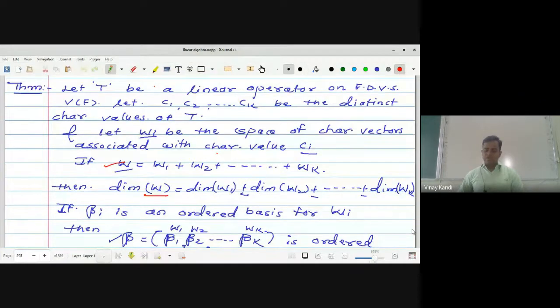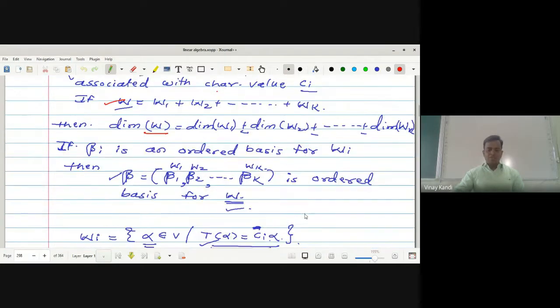Let C1, C2 up to Ck be the distinct characteristic values of T, and Wi the space associated with characteristic value Ci. If W is equal to W1 plus W2 up to Wk, then the dimension of W is equal to the dimension of W1 plus the dimension of W2 up to the dimension of Wk. Where if beta i is an ordered basis of Wi, then beta, the union of all these bases, is an ordered basis for W.